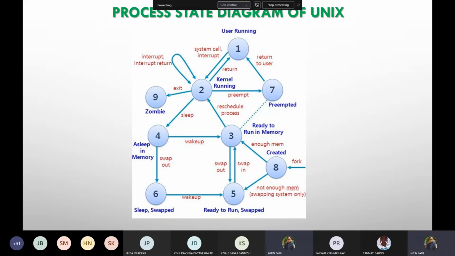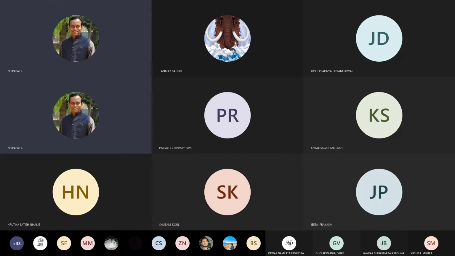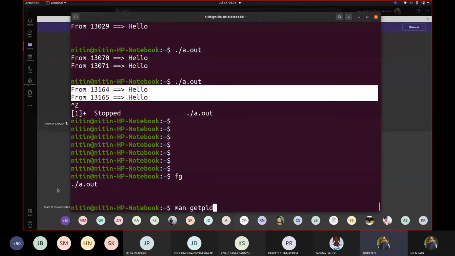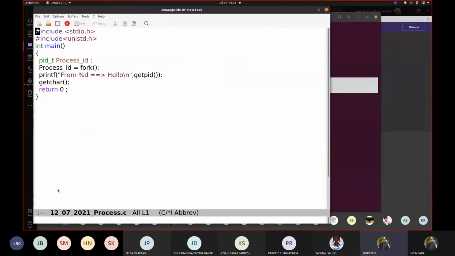Correct. So let us try to write some more programs with respect to this process management to get information. Fine. So let me write. We wrote one code, correct? Let me share my screen one more time. Okay, let us go to this code. Now we wrote this code, correct? So let us change it. We want to print, like we could see here that it was printing from parent and printing from child by telling you this, correct? So let me write another code.